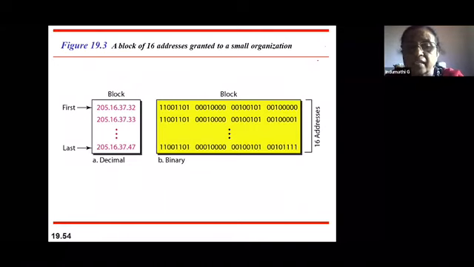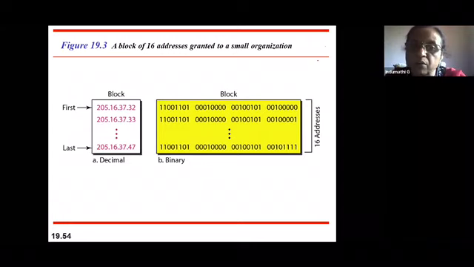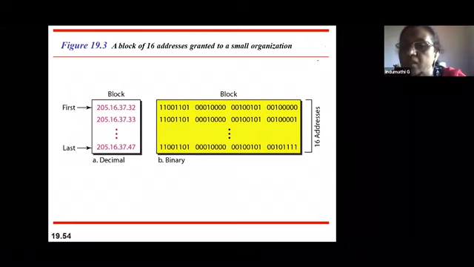The first condition says that in a block of addresses, all the addresses should be listed one after the other. So after 32, it is 33, 34, 35, etc., up to 47. The first condition is met. Second condition: the number of addresses should be a power of 2. Is 16 a power of 2? Yes, 2 to the power of 4 is equal to 16. Hence, the second condition is also met.